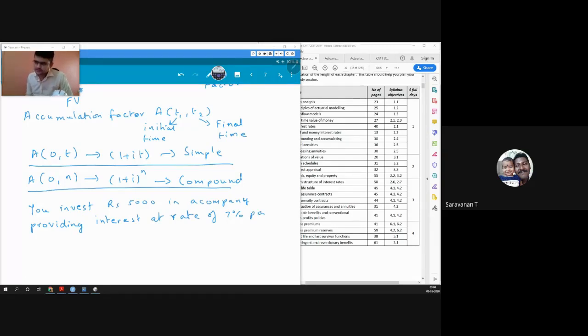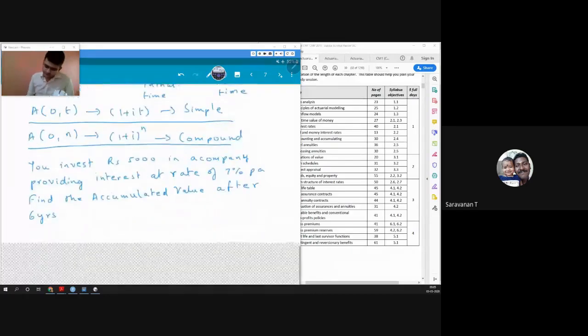Okay, 7% per annum. Find the accumulated value, or you could have called it future value, after 6 years.